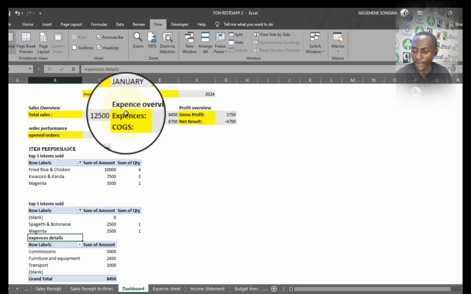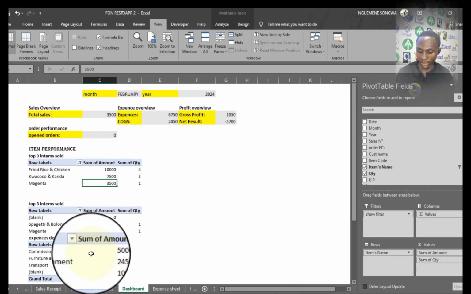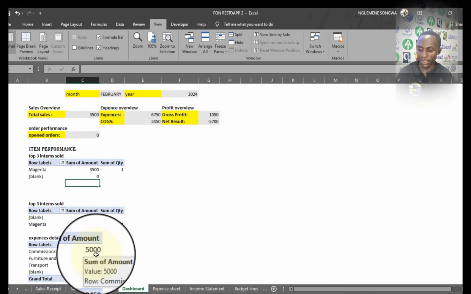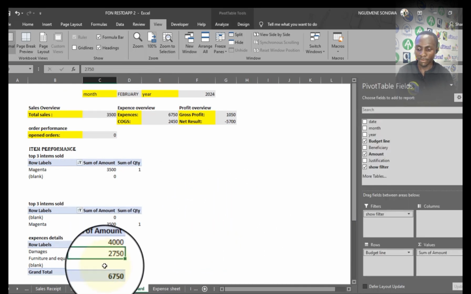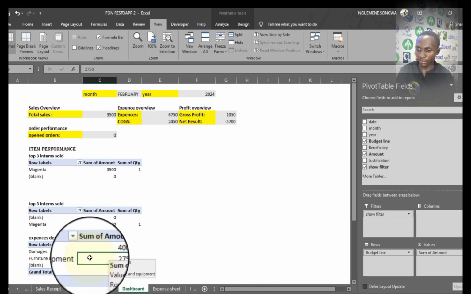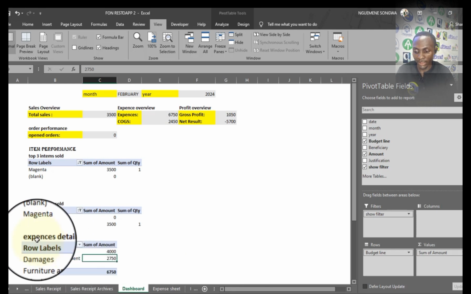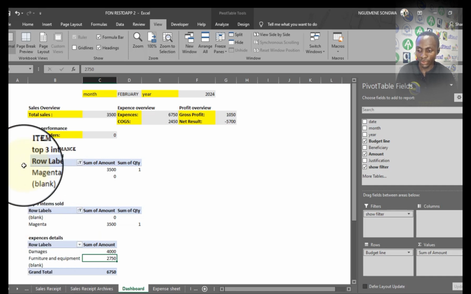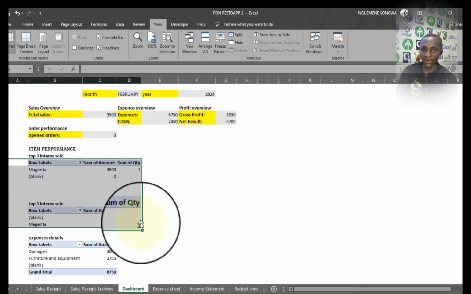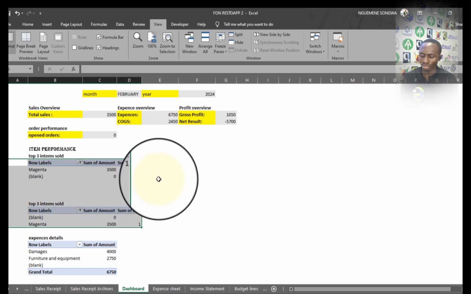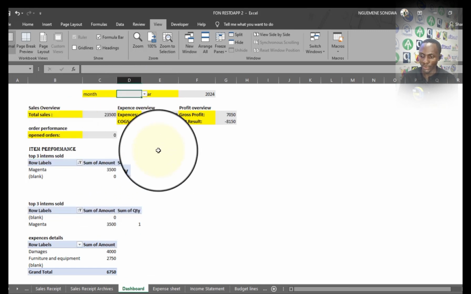So each time there is a change in period, if I enter in a table and I take Alt plus F5, it's actually going to update that in terms of the period. So if I take Alt plus F5, I need to equally do the same on the other table, which doesn't have the same data source. The expense sheet doesn't have the same data source as these other two tables, because these two other tables are coming from the sales receipts database. So now, what do I need? I might want to, let me just refresh this.